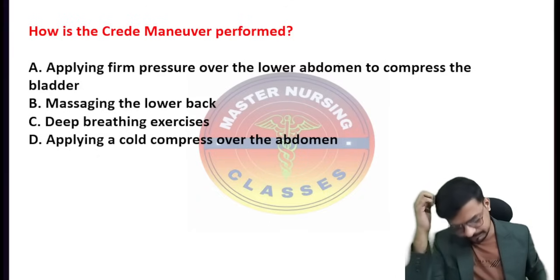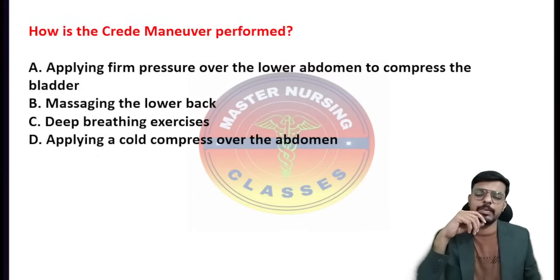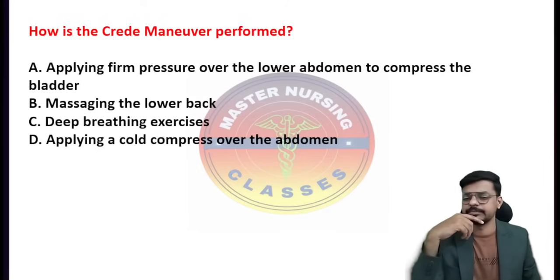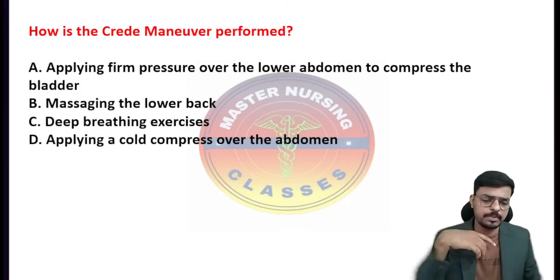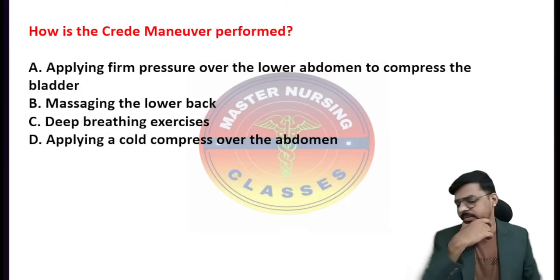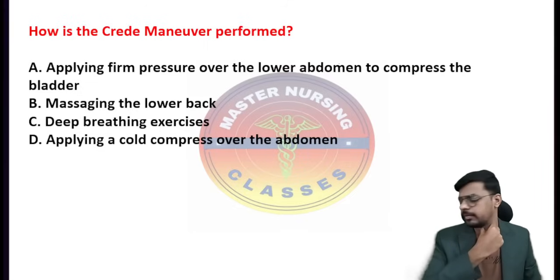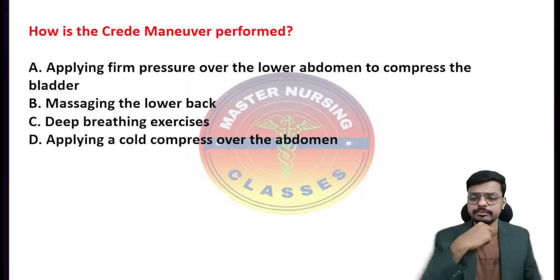Option A, applying firm pressure over the lower abdomen to compress the bladder. Option B, massaging the lower back. Option C, deep breathing exercises. And option D, applying a cold compress over the abdomen. So what is the correct answer? Which one of the following options is the correct one? How do we perform the Credé maneuver?